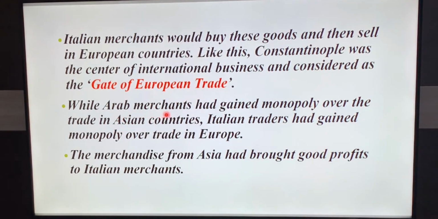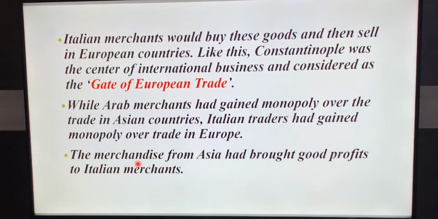Arab merchants had gained a monopoly over Asian countries. Monopoly means a single person or group having control. Italians had a monopoly over European trade. So, Arab merchants in Asia and Italian merchants in Europe.